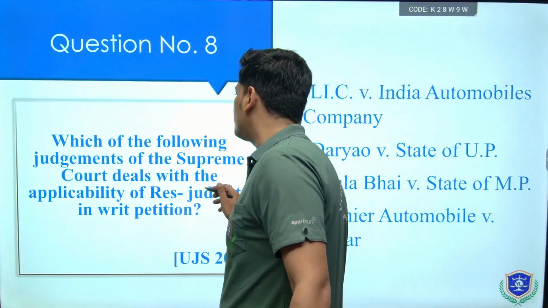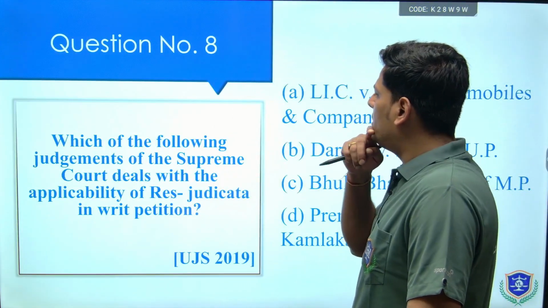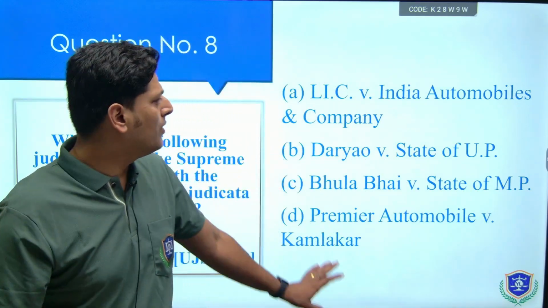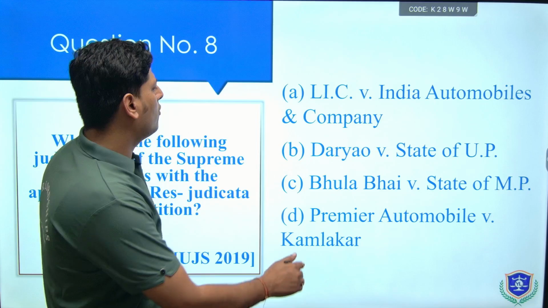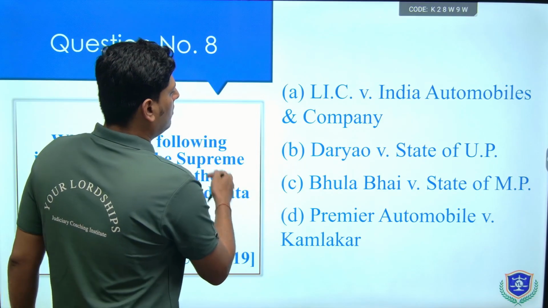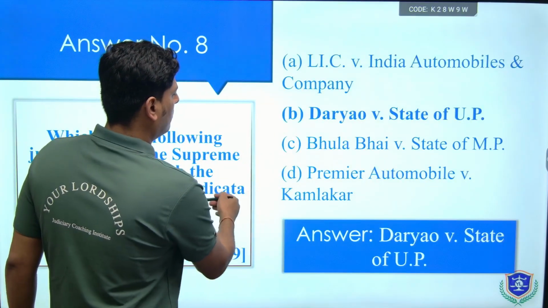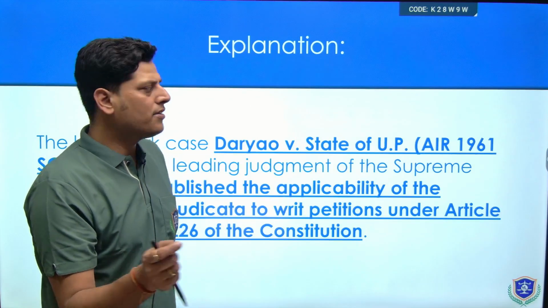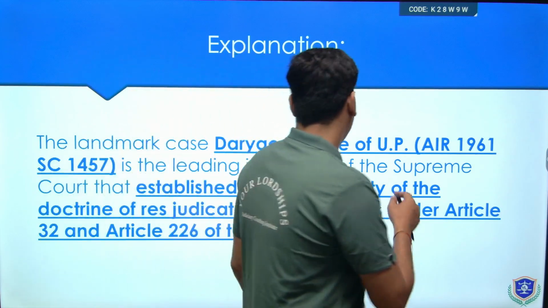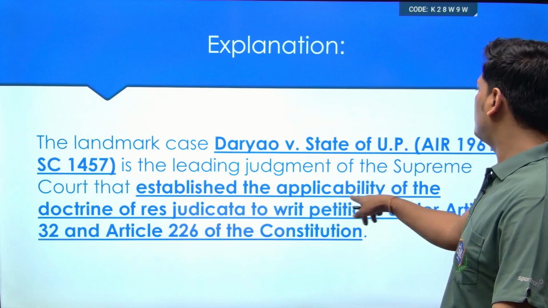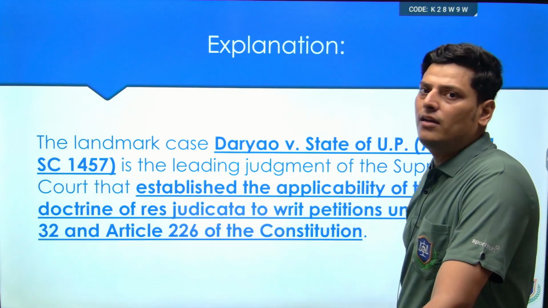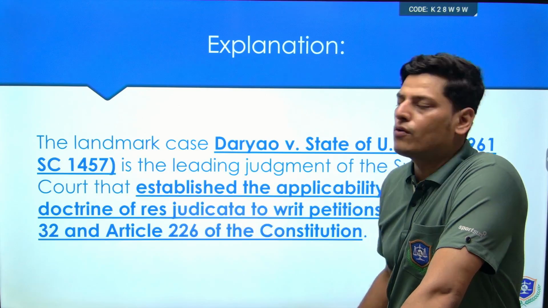Which of the following judgments of the Supreme Court deal with the applicability of res judicata in writ petition? A very simple case. Daryao versus State of UP would be the correct answer. Must be remembering. Res judicata is applicable in writ petitions, and this was dealt with in Daryao versus State of UP. It established the applicability of the doctrine of res judicata to writ petitions under Article 32 and Article 226 of the Constitution of India.